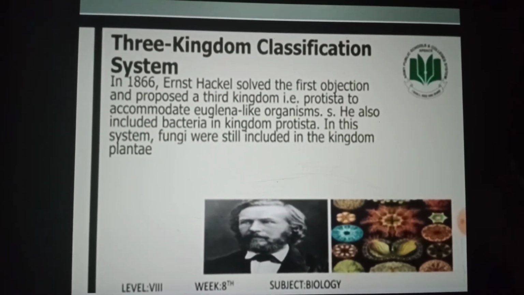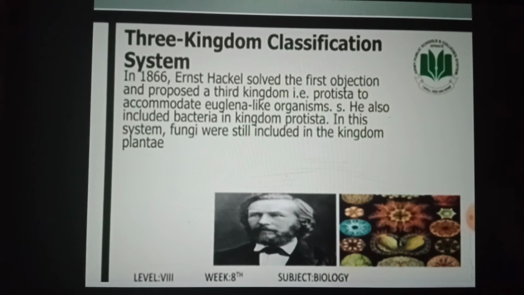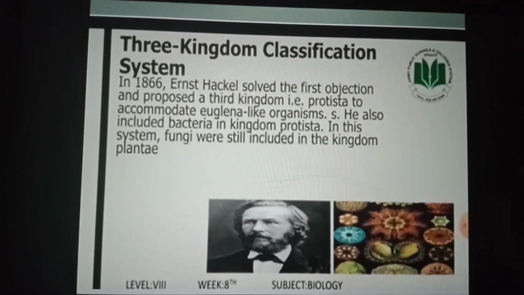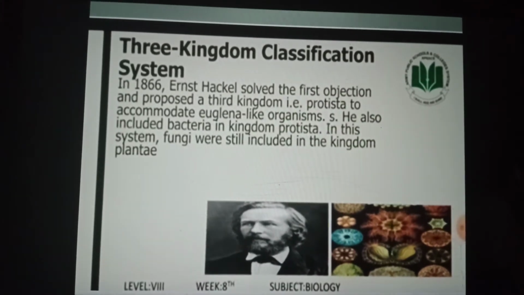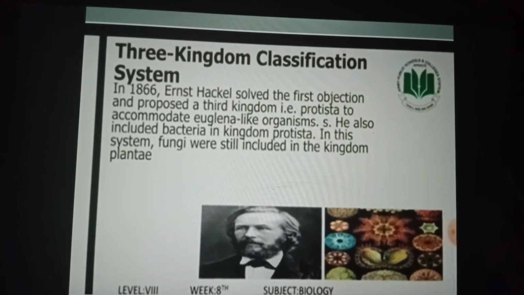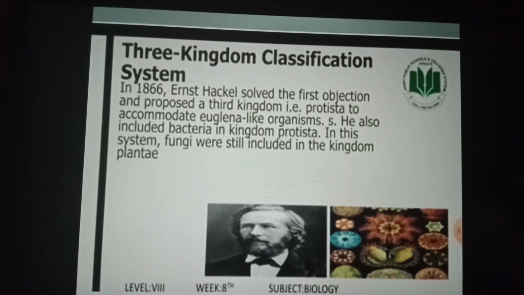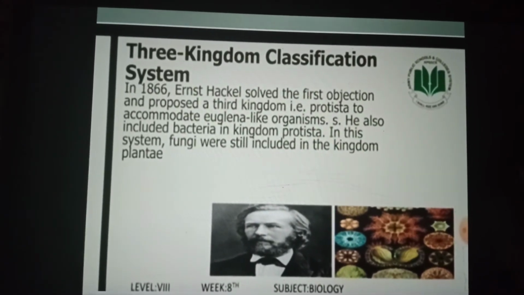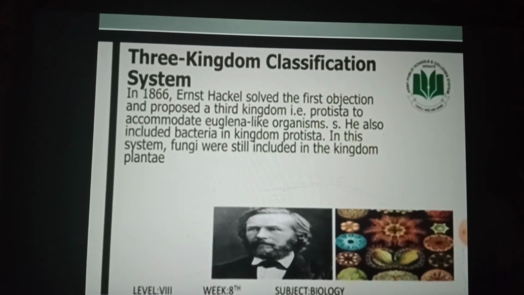Three kingdom classification system. In 1866, Ernst Haeckel solved the first objection and proposed a third kingdom, that is Protista, to accommodate Euglena-like organisms. He also included bacteria in kingdom Protista. In this system, fungi were still included in kingdom Plantae. This system proved to be unworkable because it did not clear the difference between prokaryotes and eukaryotes.